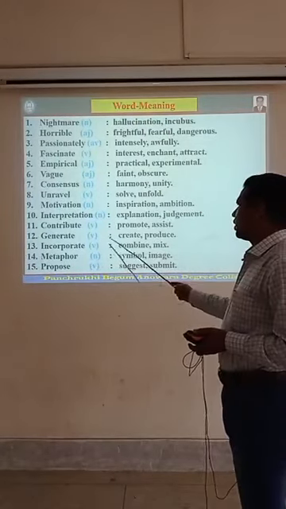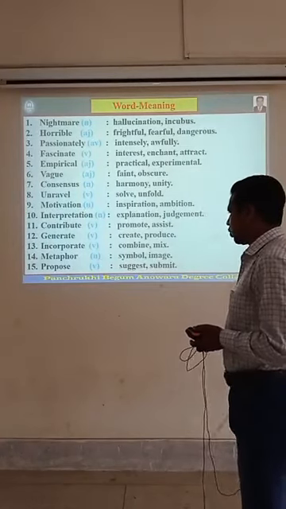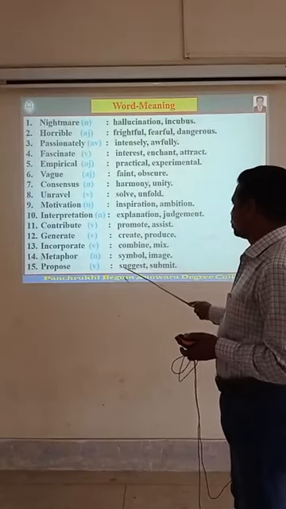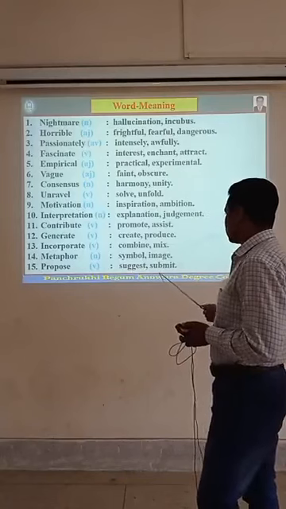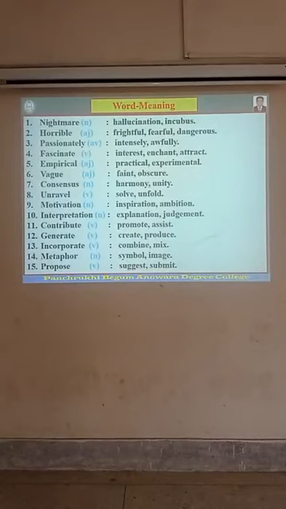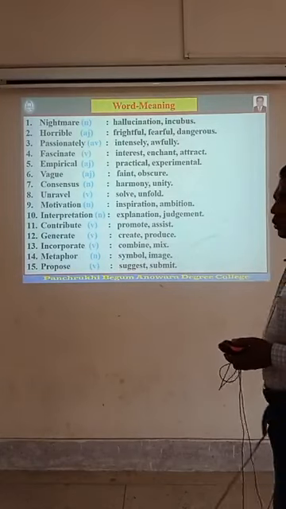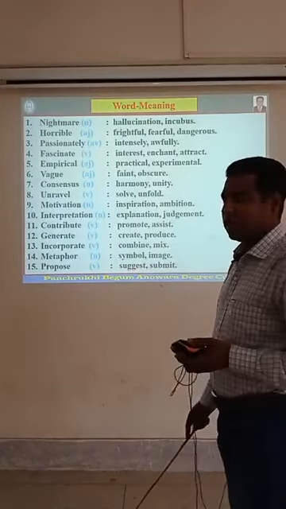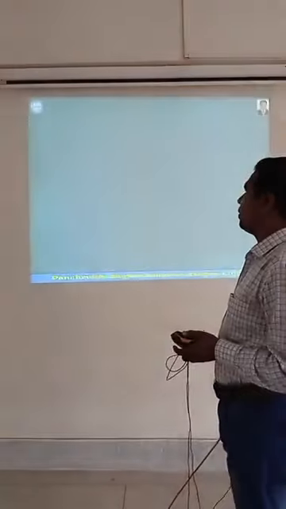You know what is the meaning of propose very clearly, we always use it. Propose is a verb, suggest or submit. This type of word meaning you should know if you want to learn this lesson.